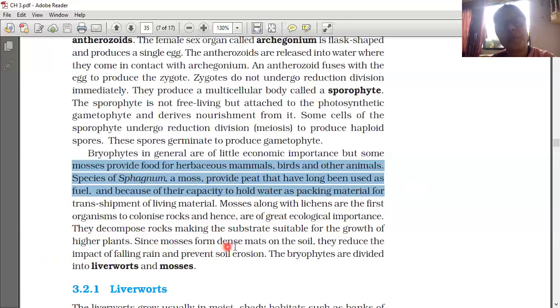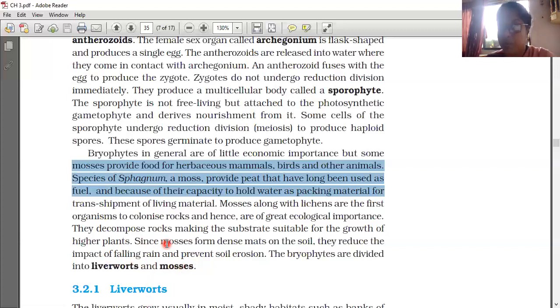Since mosses form a dense mat on the soil, they reduce the impact of falling rain and prevent soil erosion. The bryophytes are divided into two groups, liverworts and mosses.